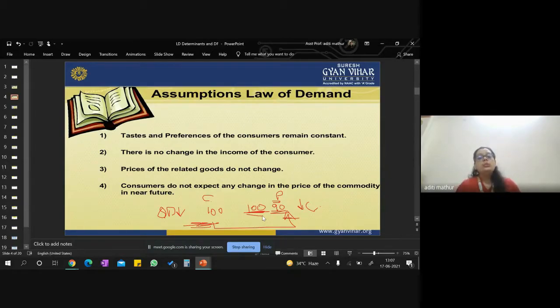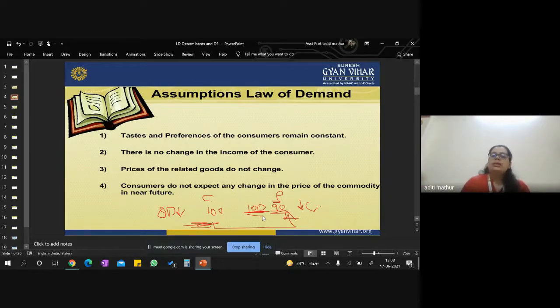And a rational human being will always like to have a product which helps him reduce his cost and increase the value earned. So as a rational human being, you will expect something in the future. And if you are saying that there is no such expectation, that means you are taking again one of the biggest assumptions. And these four assumptions are the base of the law of demand, right?